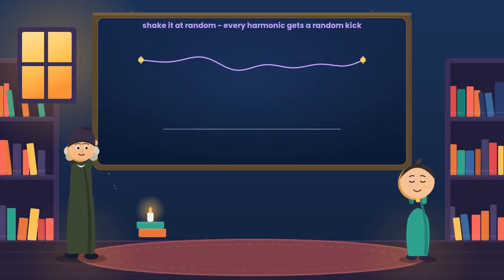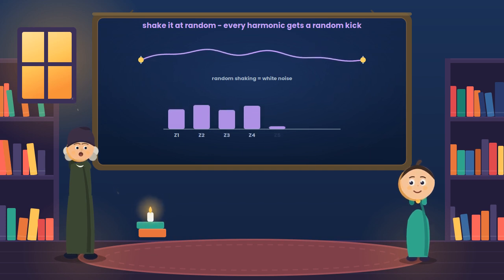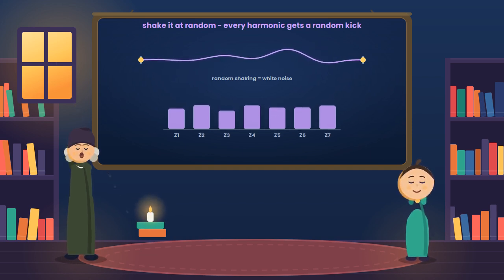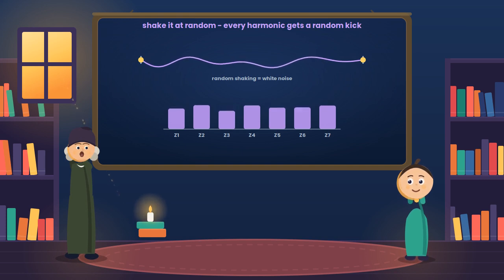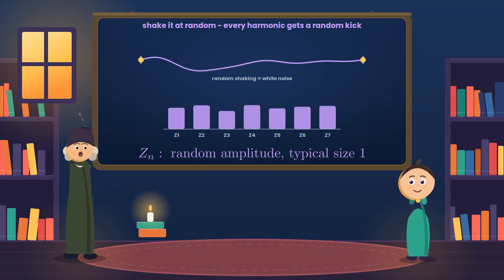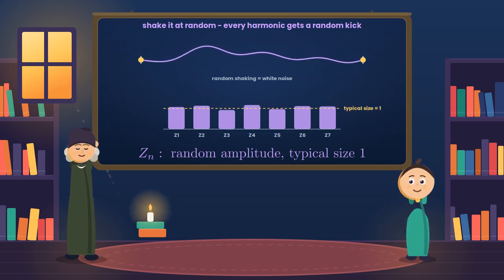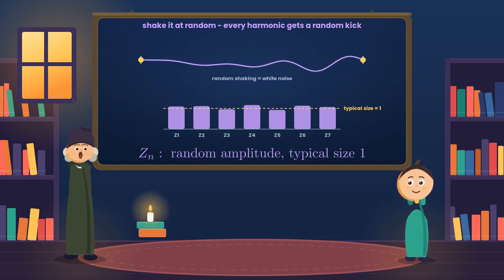Now at last, let's actually shake the string, completely at random. A truly jagged, random shake is what physicists call white noise, and it does something remarkable. It gives every single harmonic its own independent, random amplitude. We'll call the random amplitude of harmonic n z sub n, and here is the crucial part. White noise treats every harmonic equally. No note is favored over another. So each z sub n is a fresh random number, all sharing the same typical size, 1.